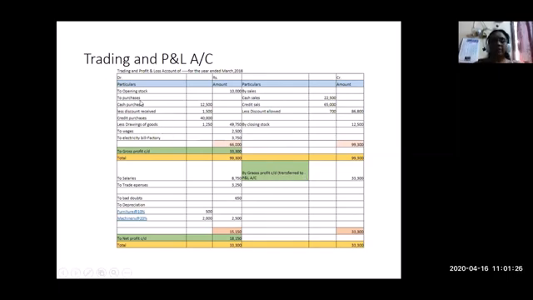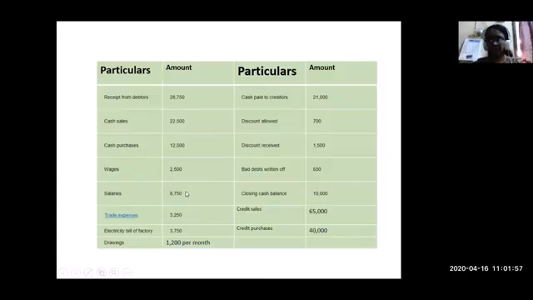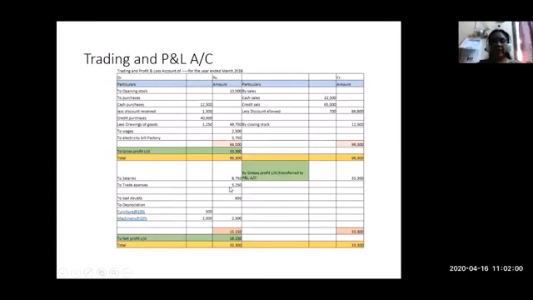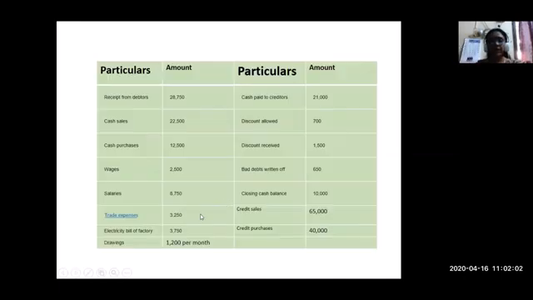This gross profit will be transferred to the profit and loss account, to the income side, right hand side. That will be the end of the trading account. Now coming to the profit and loss account, let us start with transferring the gross profit from the trading account to the right hand side of the profit and loss account. The amount will be 33,300 transferred from the trading account. Next, let us start with the indirect expenses. Indirect expenses start with salaries, 8,750 is given here. And next you can see trade expenses, 3,250.